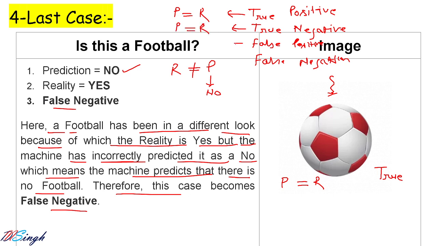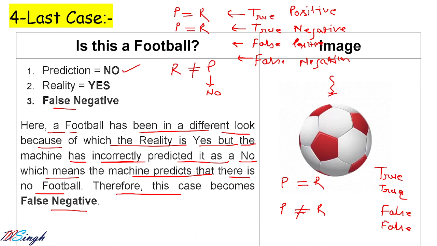In these two cases, whenever your prediction and reality are a mismatch, you have the first word as false. So here you have false, and here you also have false.